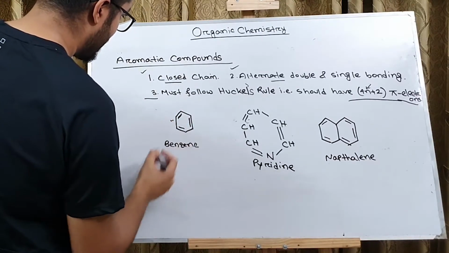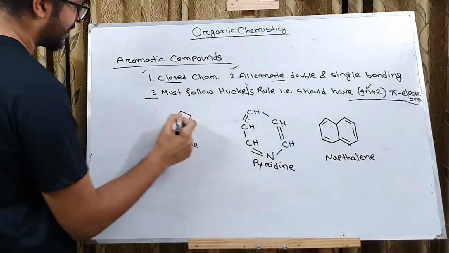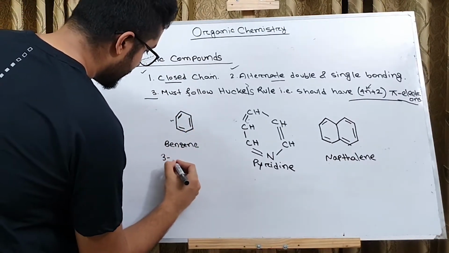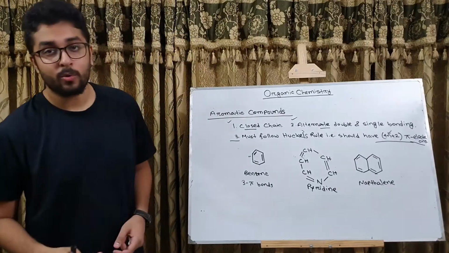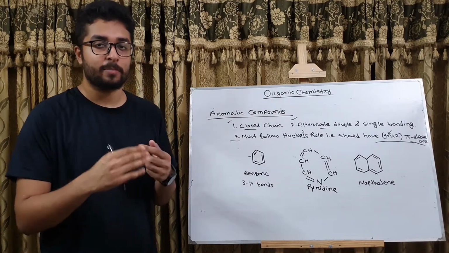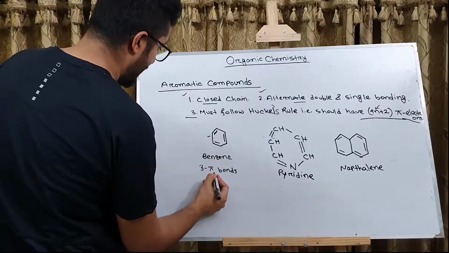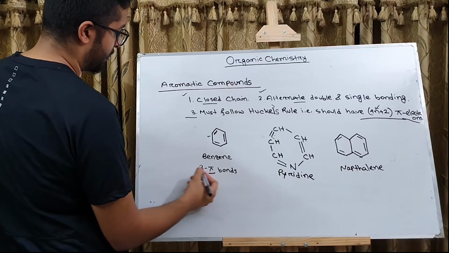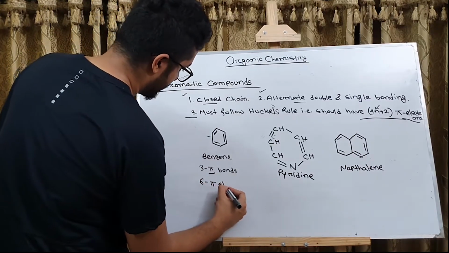Then here we have a pi bond, and here we have another pi bond. So in this structure we have 3 pi bonds. And we all know a bond is formed when 2 electrons are shared between the 2 adjacent atoms. So in each pi bond there are 2 electrons. So in case of 3 pi bonds we will have 6 pi electrons.